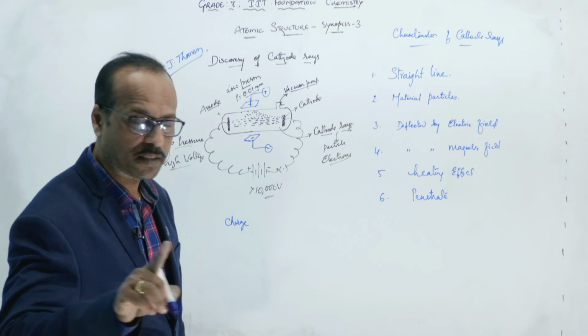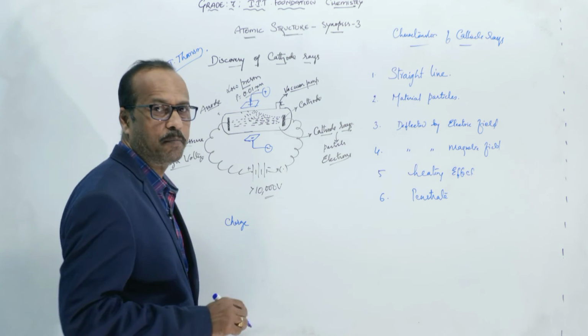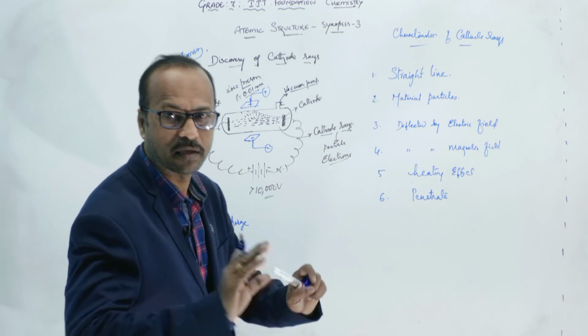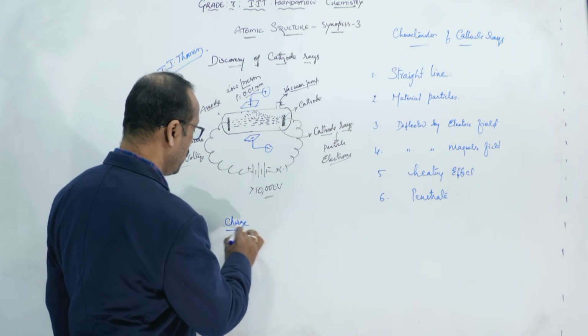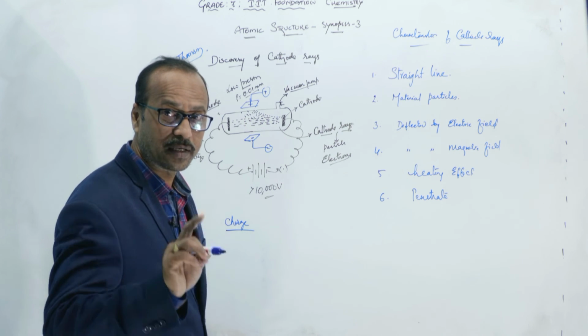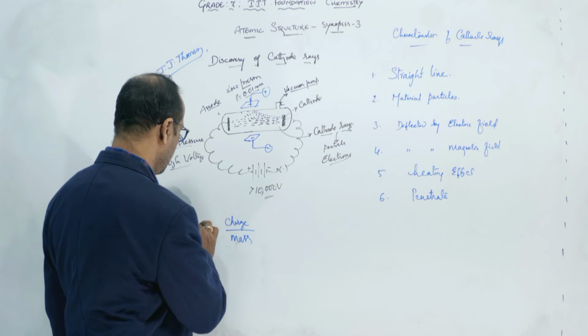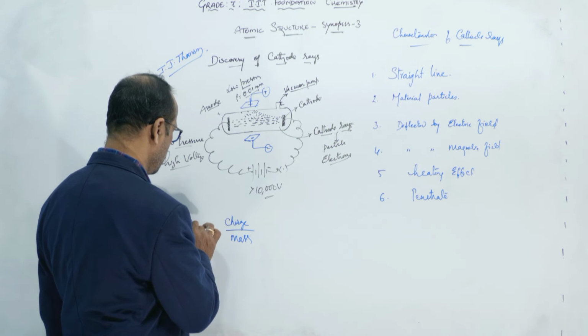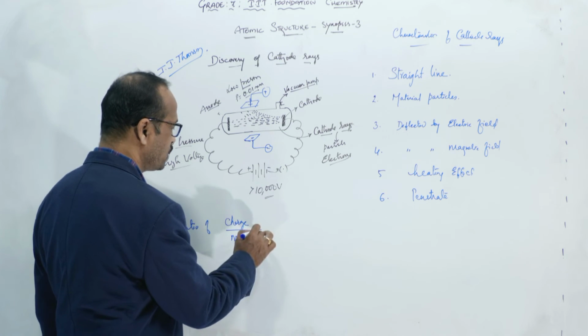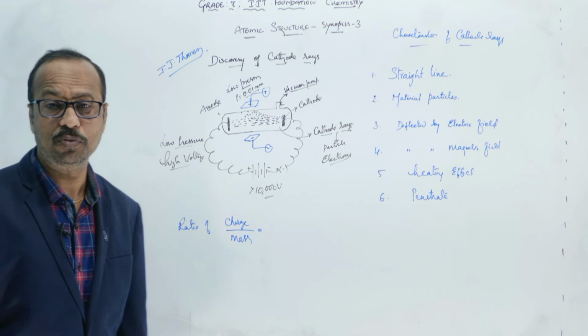Every particle has a mass, so the electron also has a mass. But J.J. Thomson could not explain what its mass was. However, he was able to calculate the ratio of charge to mass. The ratio of charge to mass means what?